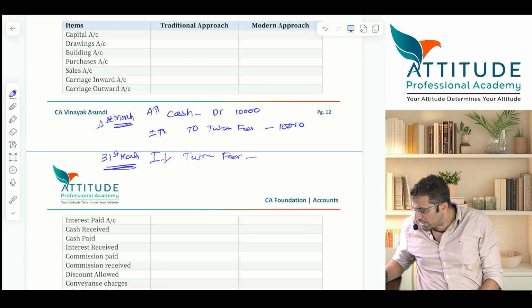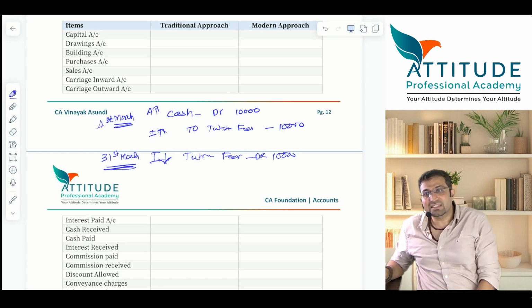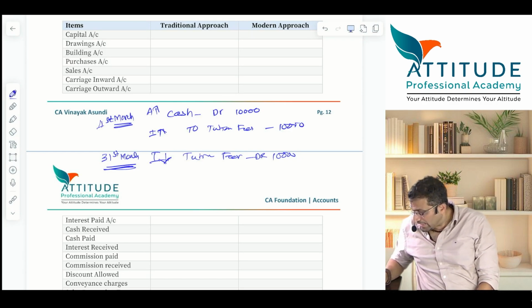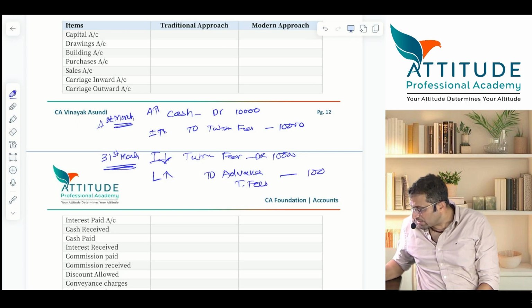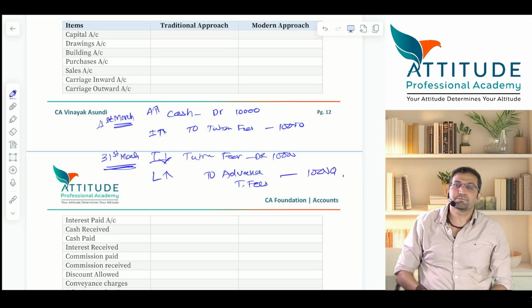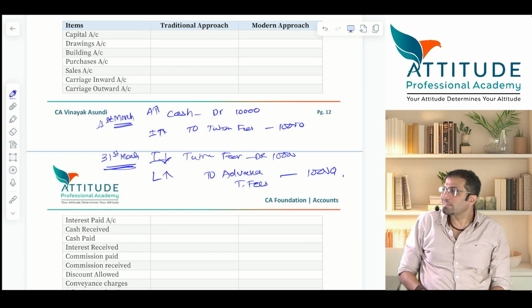Entry: tuition fees debit, how much? 10,000. It is reversed, income is reduced. And this is received in advance. Anything received in advance is always a liability, so advance income increases. What income? Advance tuition fees or advance income. Liability increases by 10,000. This adjustment entry you'll pass. This is how the accounting is done.